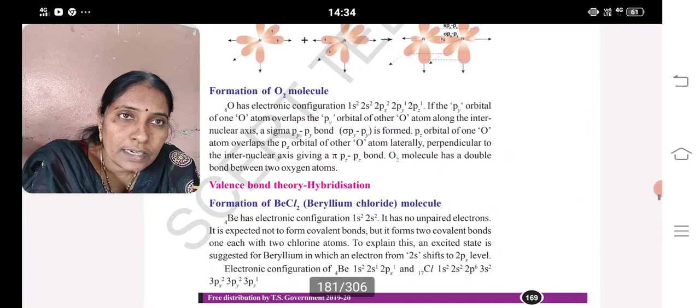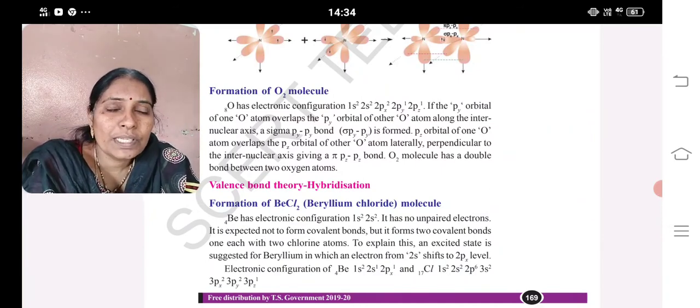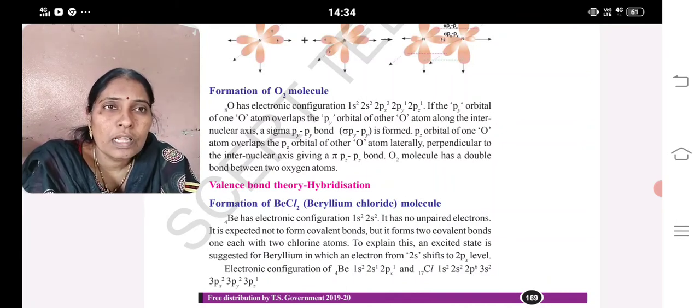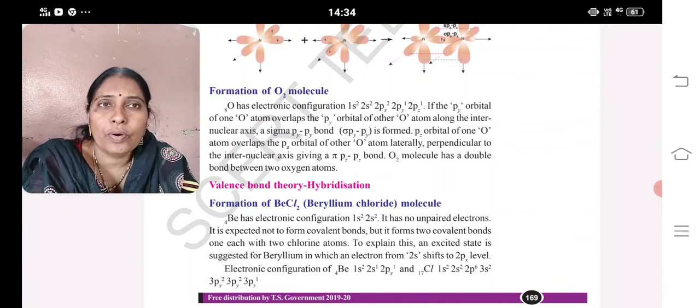And in oxygen, there are 2 unpaired electrons, that is 2py1 and 2pz1. 2py1 overlaps end to end and forms one sigma bond, and 2pz overlaps side to side and forms one pi bond. So it is an example of a double bond.